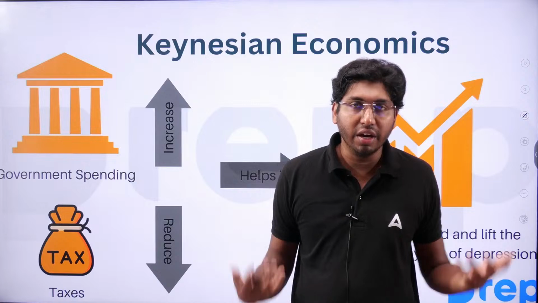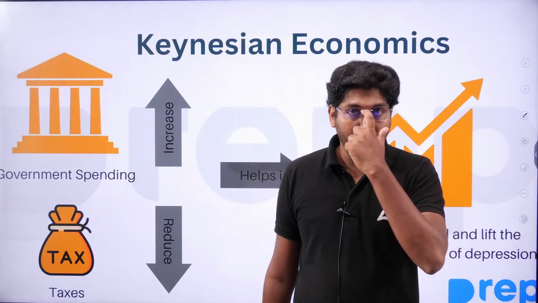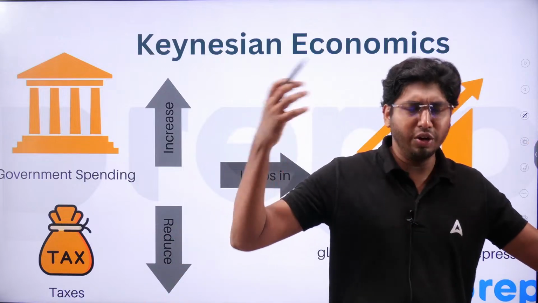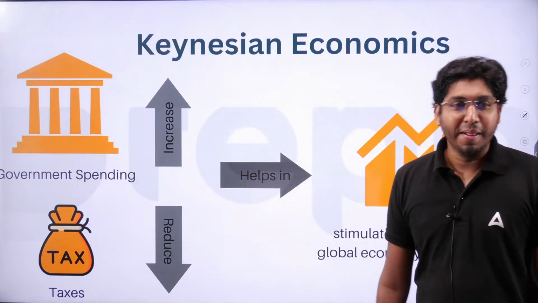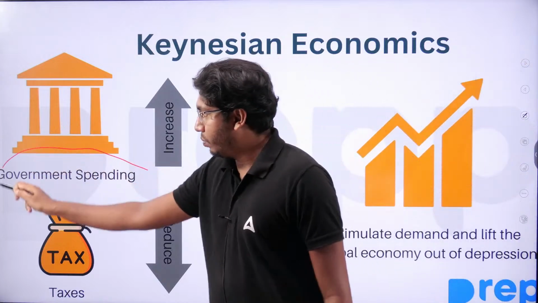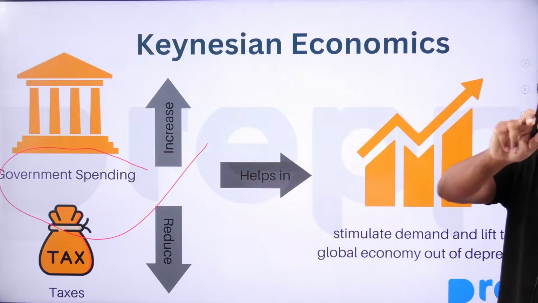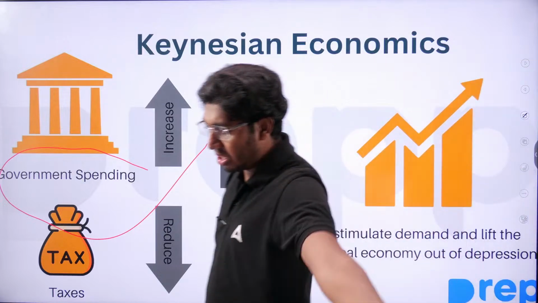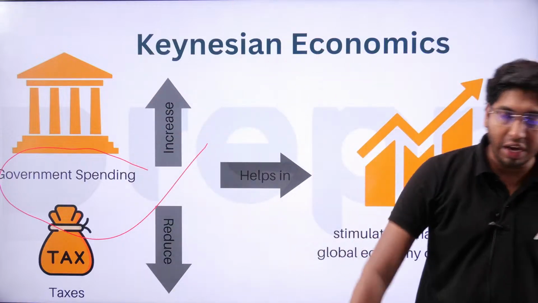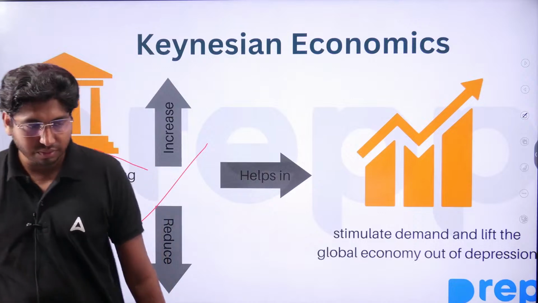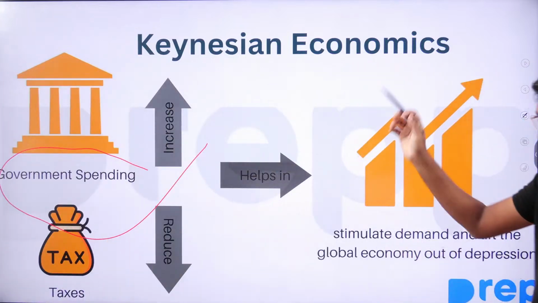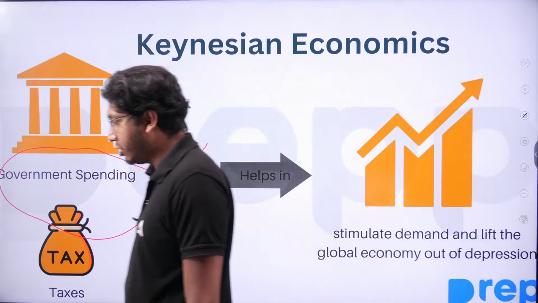At that time Keynesian economics saved the market and the economy from facing devastation. Keynesian economics argued for government spending. This is the main point of Keynesian economics. Unlike classical and neoclassical economics, the major focus of Keynesian economics is government spending.